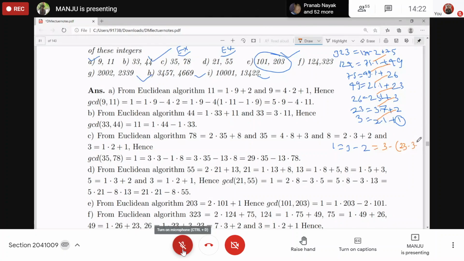Try to collect all the coefficient of 3, right? So here, what we got? 3, minus minus plus 7 from here, 1 from here. So 3 into 8, coefficient of 3, right? Minus 23. Got it?